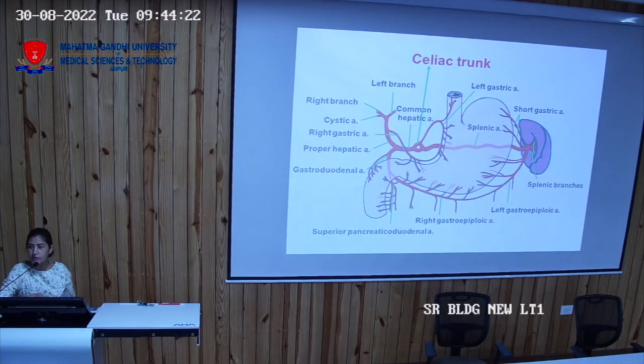If the aorta has to pass through an opening, what is the name of that opening? What openings are there in the diaphragm?